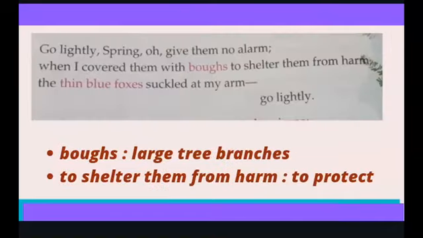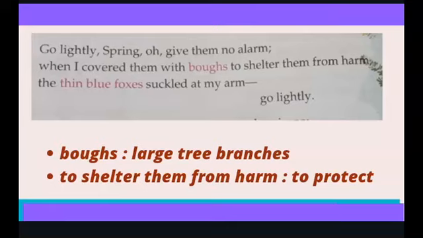Next stanza. Go lightly, spring, oh, give them no alarm. When I covered them with boughs to shelter them from harm, the thin blue foxes suckled at my arm. Go lightly. In this stanza, the poet is requesting the spring season to go lightly without making any noise, without causing alarm. Okay, so then the poet has covered the fox cubs with boughs.